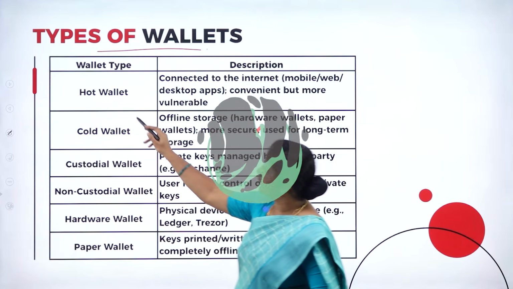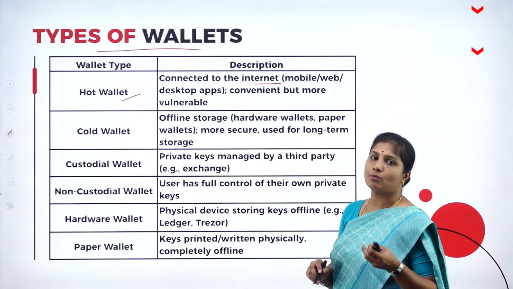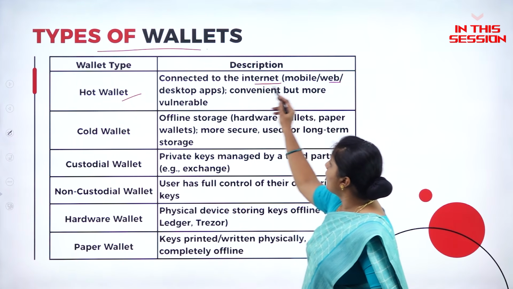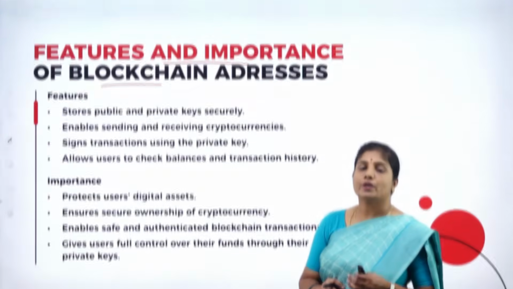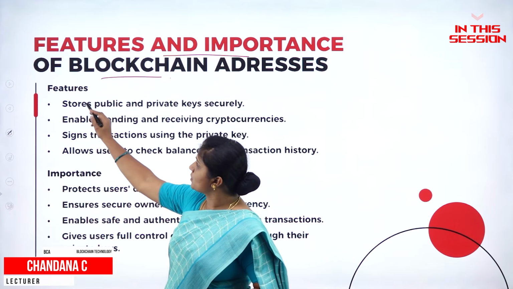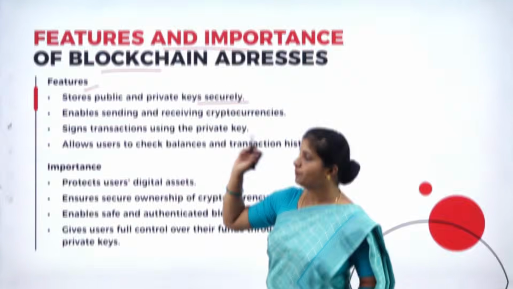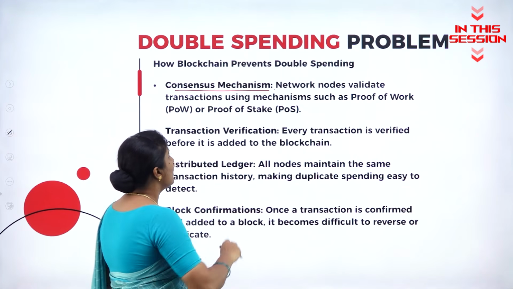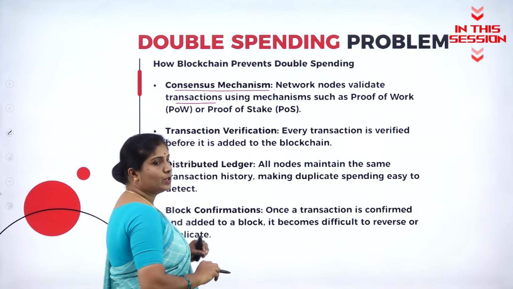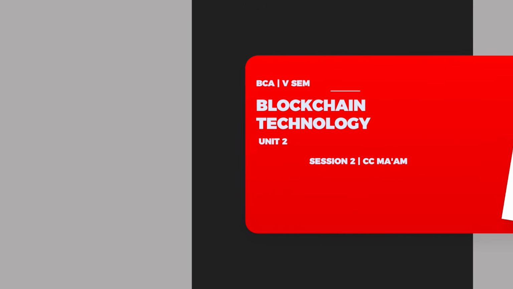So here we have hot wallet. So it is connected to the internet. So it may be a mobile or web or desktop applications. So initially we have features of the blockchain addresses. So if we come to the features, it is going to store public and private keys securely. So each network node validates the transaction using a mechanism such as proof of work.